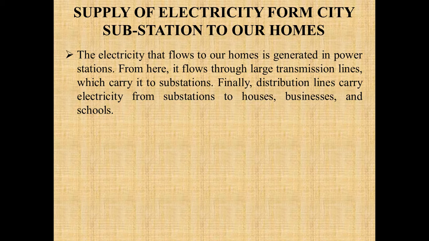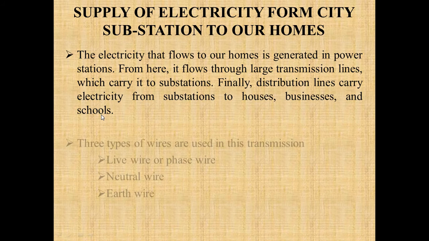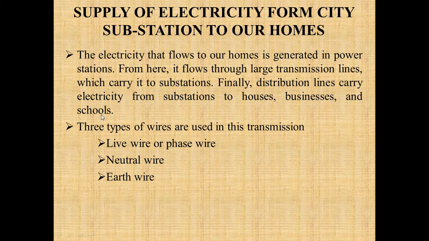So electricity that flows to our homes is generated in power stations. From here it flows through large transmission lines which carry it to substations, and finally distribution lines carry electricity from substations to houses, businesses and schools. Now when the electricity reaches our home, it is transmitted with the help of overhead wires or underground cables.